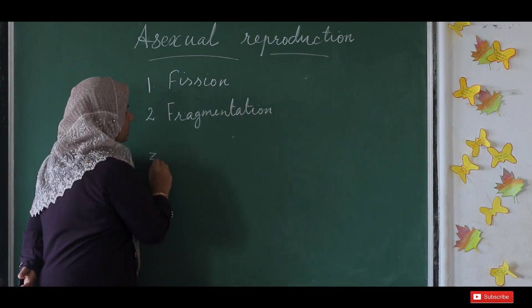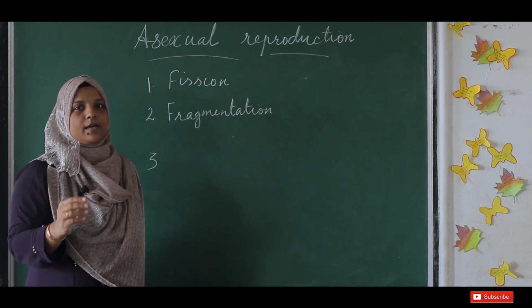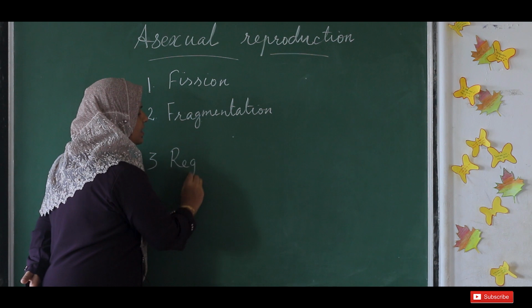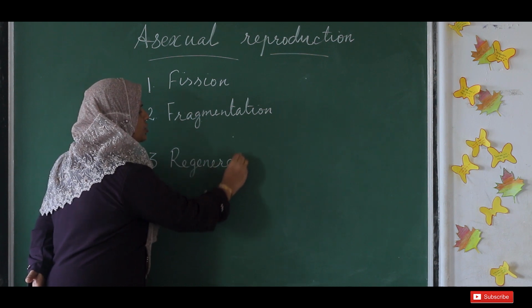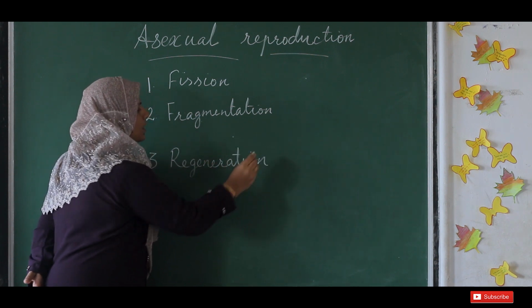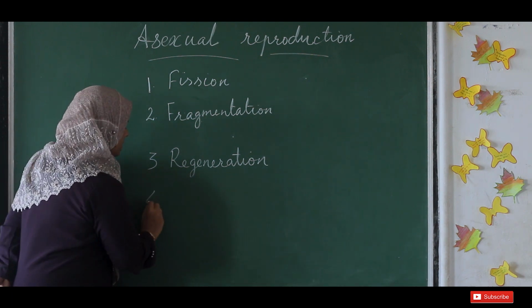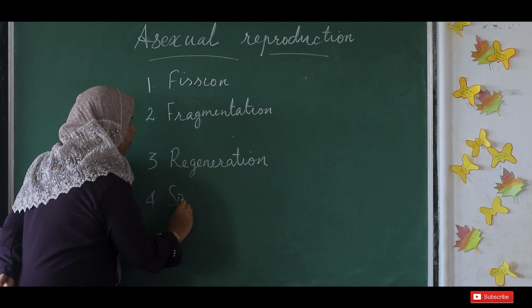Then the third method is regeneration. And the fourth method is spore formation.